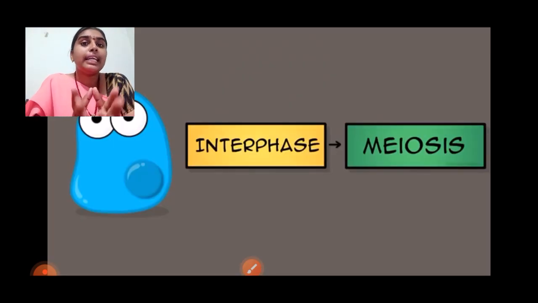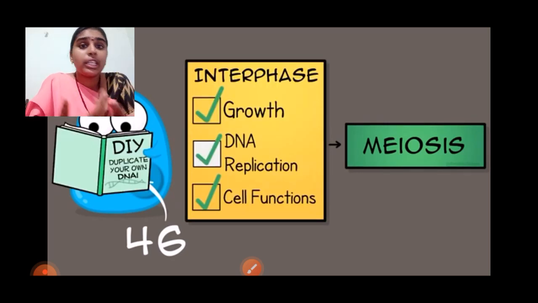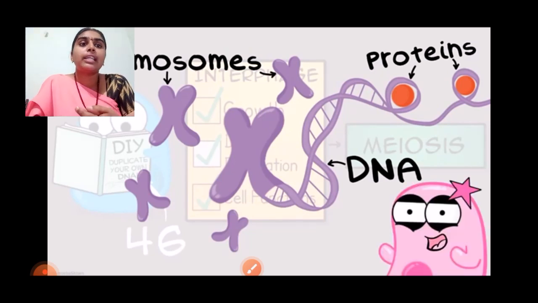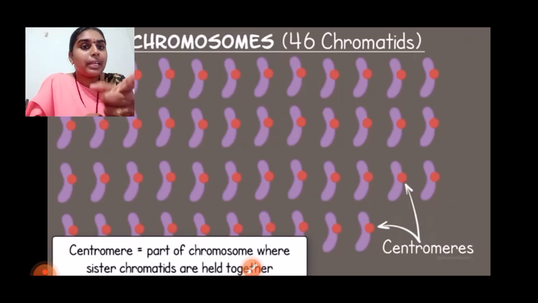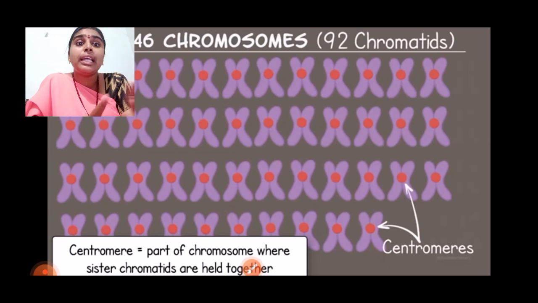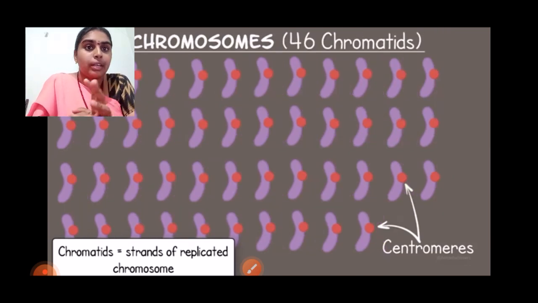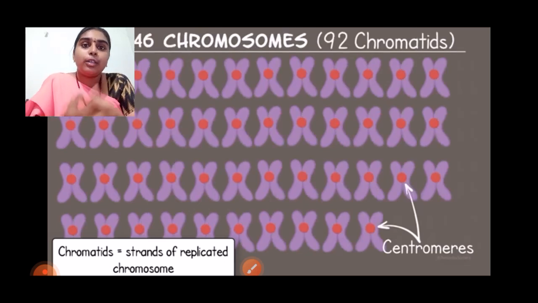Now before that, the interphase stage will be there, where DNA replication occurs, the growth of the cells occurs, and cell functioning like respiration occurs. Then later on it will enter the meiosis stage, where the DNA will come and unite to form chromosomes. The chromosome here in the diagram has only one chromatid. Now they will duplicate to form two chromatids. See in the diagram how it is showing. The chromatids are attached with a central protein structure called the centromere. So the chromosomes with a single chromatid will double themselves to form two chromatids.